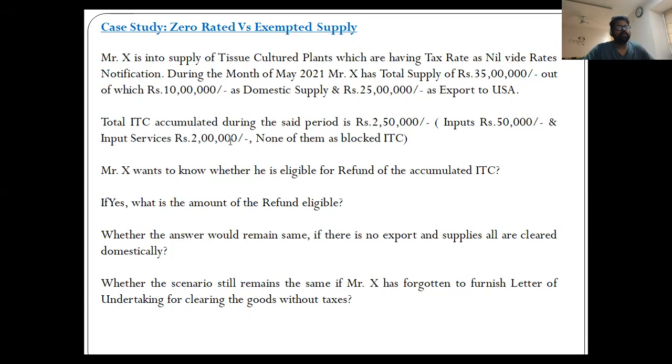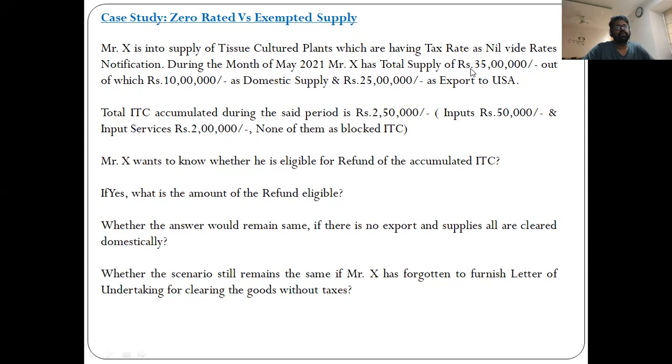What is the amount of refund if the sales are in this proportion, wherein the total supply is 35 lakhs, out of which 10 lakhs is domestic supply and 25 lakhs is export? Then the amount of refund would change. If the entire supply is export, then the entire refund is eligible.